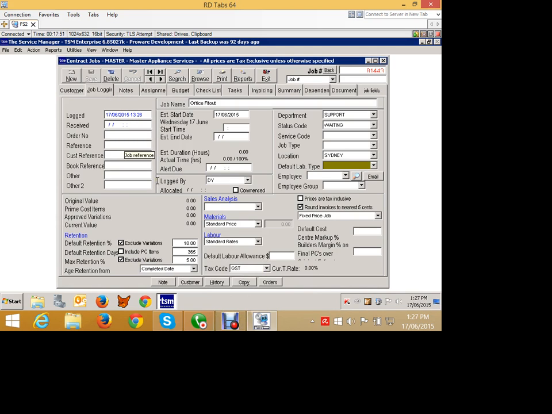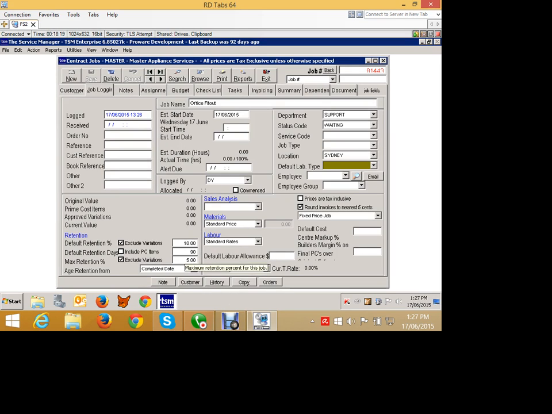So what does that mean? What that means is, and we're going to age the retention from the completion date. We could also age it from the invoice date, but we'll do it from the completion date. And let's not make it 365 days, let's make it 90 days. So every invoice that I raise will have 10% taken out of it for retention, up to a maximum retention of 5% of the project value.